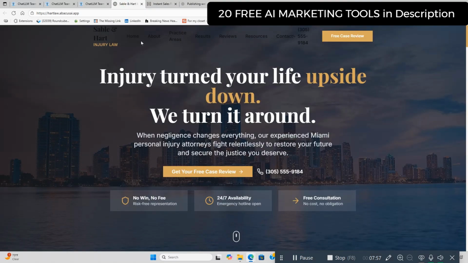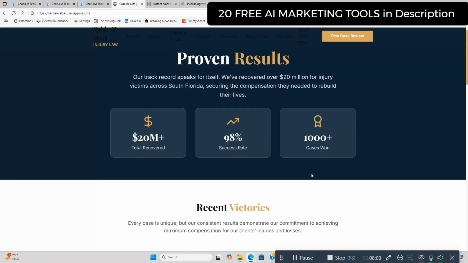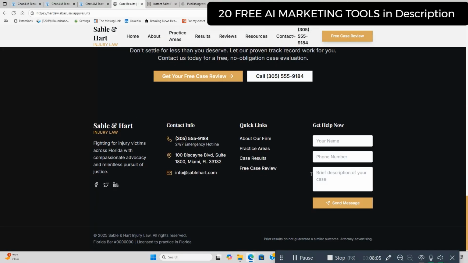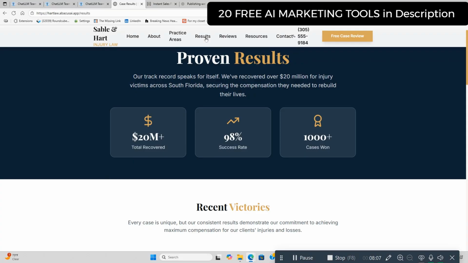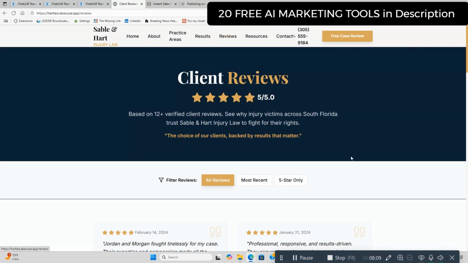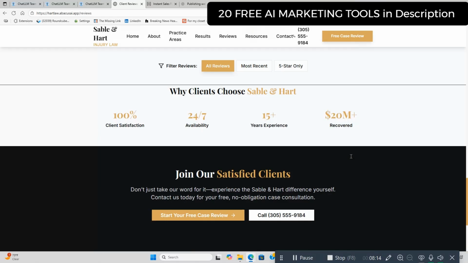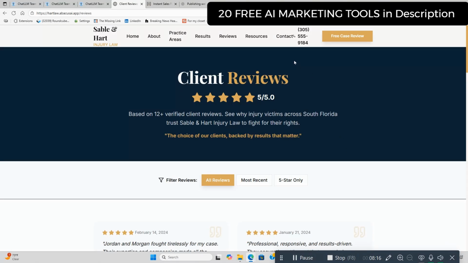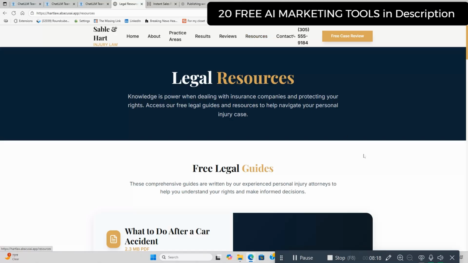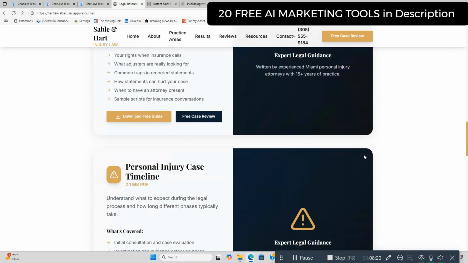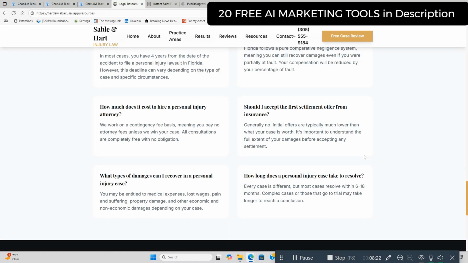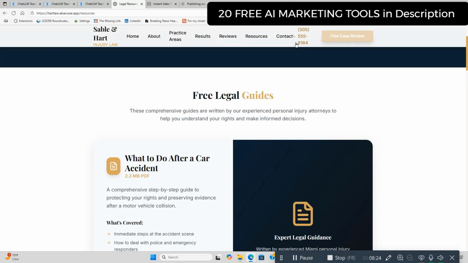And we're going to go into these little menu buttons here. Results. Look at these. All these are filled out. All these pages are filled out. This is a straight up, you can easily sell this for thousands of dollars, a website like this. For an attorney that didn't have this, and I literally built this in 15 minutes. You can edit it, obviously. Change the phone numbers and obviously personalize it to whoever.